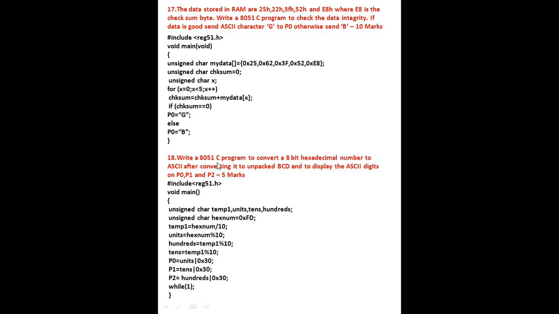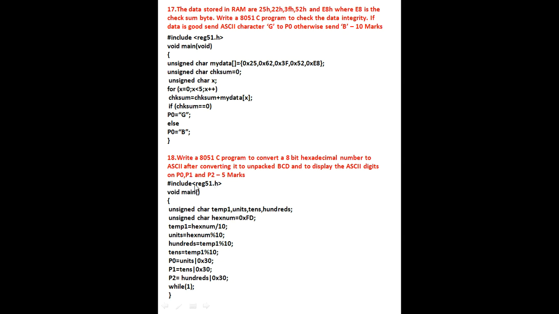Next, write an 8051 C program to convert an 8-bit hexadecimal number to ASCII after converting it to unpacked BCD and to display the ASCII digits on P0, P1 and P2. Here first you have to convert your 8-bit hexadecimal number. Next, after converting it, again you have to convert it to unpacked BCD. You have to display all the ASCII digits on the 3 ports P0, P1 and P2.